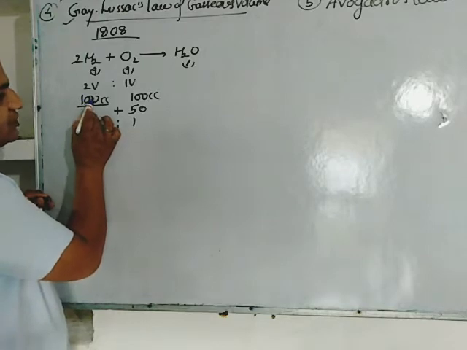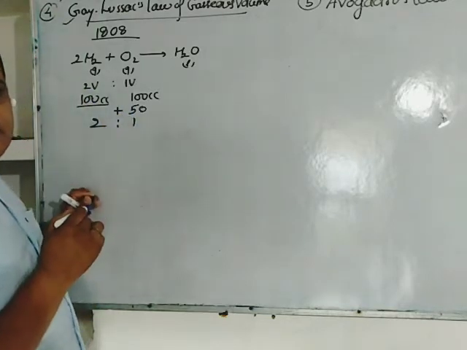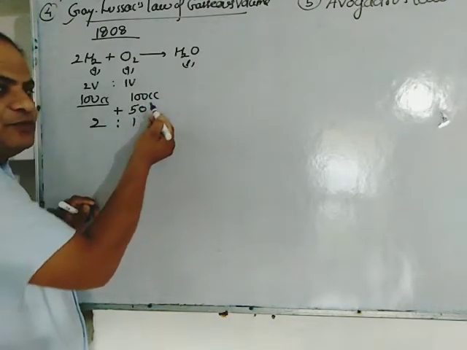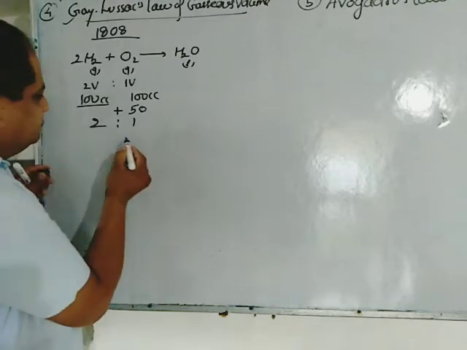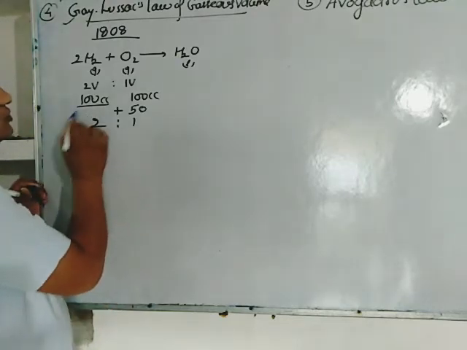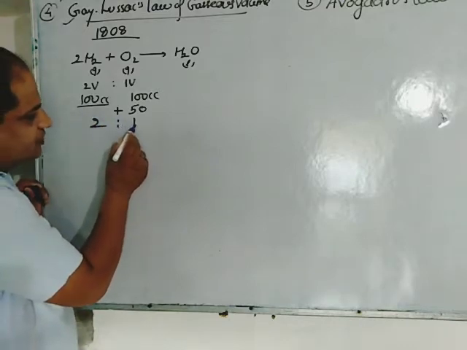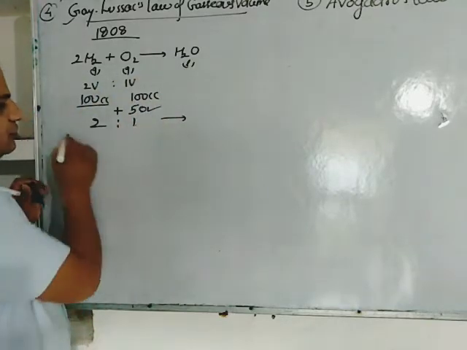So its 100 cc will combine with its 50 cc. Its rest 50 cc will be left unreacted. So according to Gay-Lussac's law, its 100 cc combines with its 50 cc to form water.